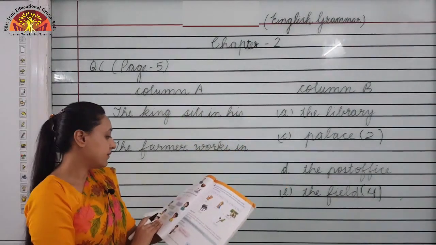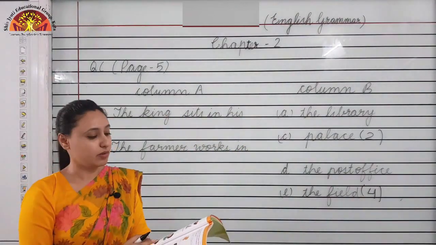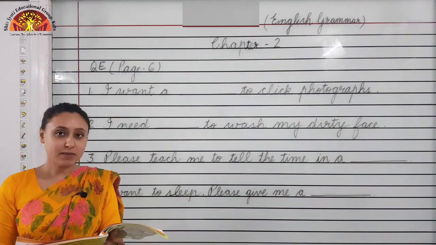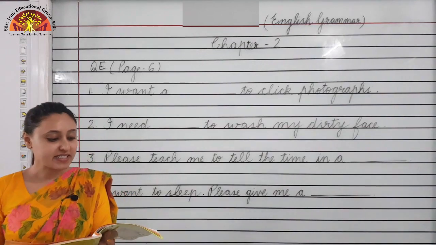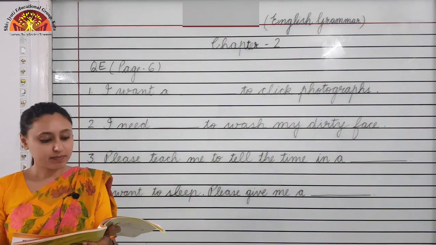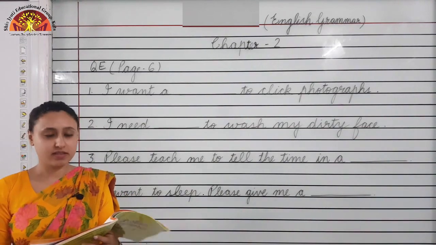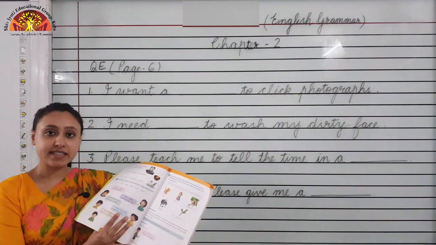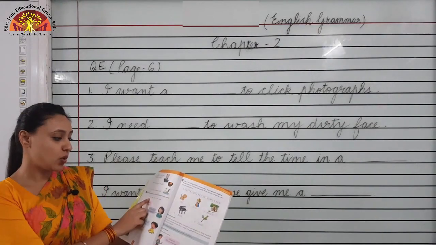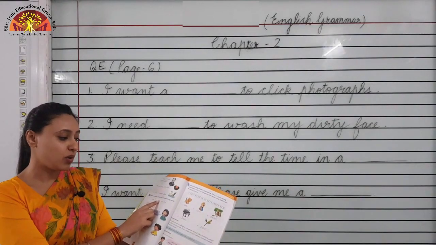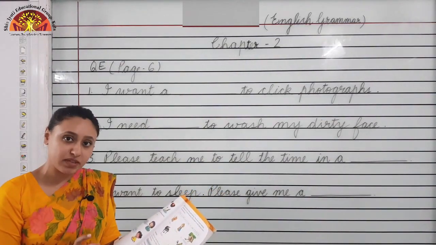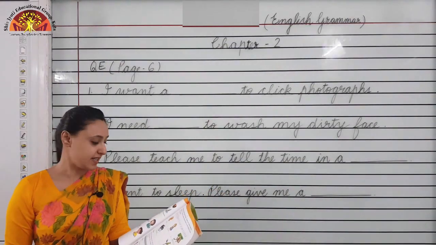Now we will move to question E. Question E, page number 6. Complete the sentences. Fill in the blank with suitable naming words. So children, you have been given naming words. Let's read the naming words first. Soap, camera, pillow, watch and pencil. You have to choose the correct naming word and complete the sentence.